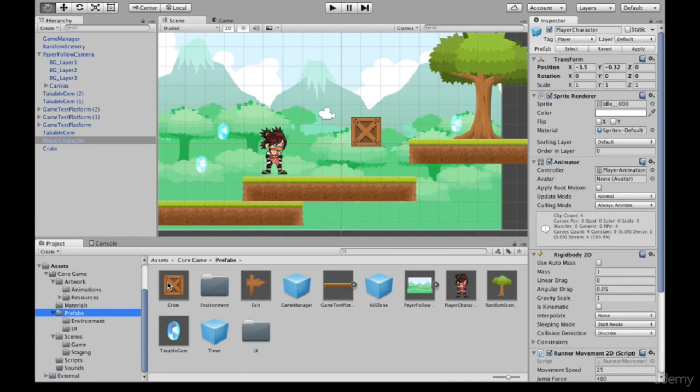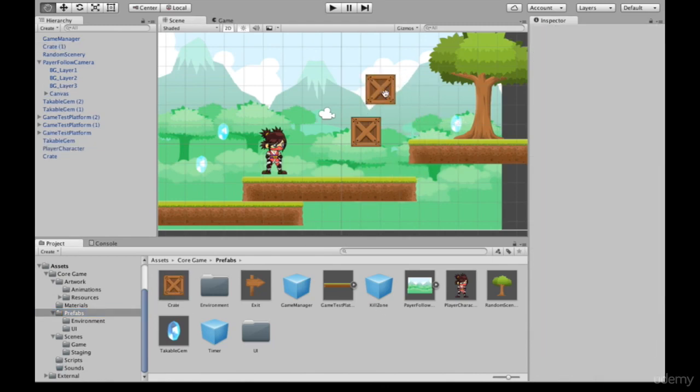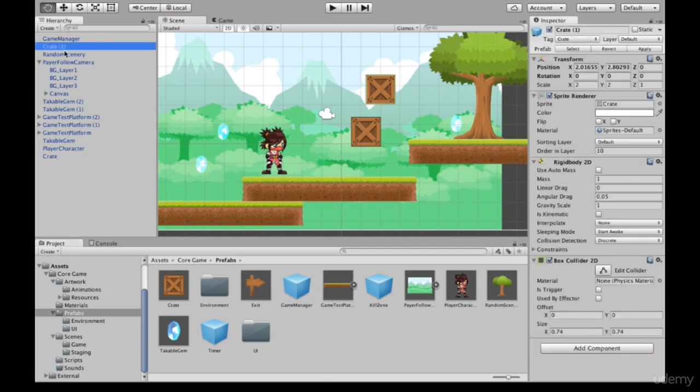Then if you want to add additional objects to your game, it's just a matter of selecting something like one of your prefabs and dragging it into the game window. So that's added an extra object to the game. It's also added another object to the hierarchy. And because it's a prefab, it's brought across all of its components, which consist of a sprite renderer, a Rigidbody 2D, and a box collider. This here is what makes the object visible, and these two are for the physics engine.